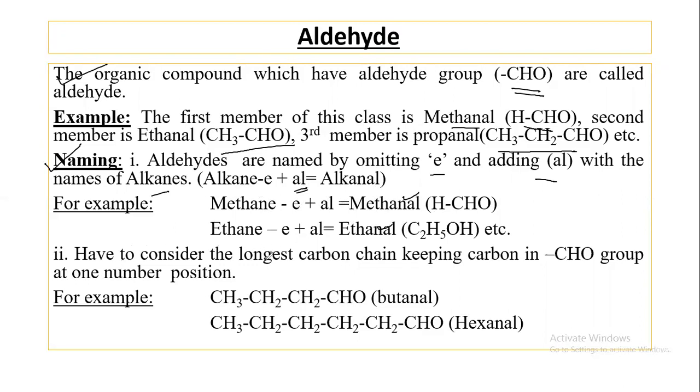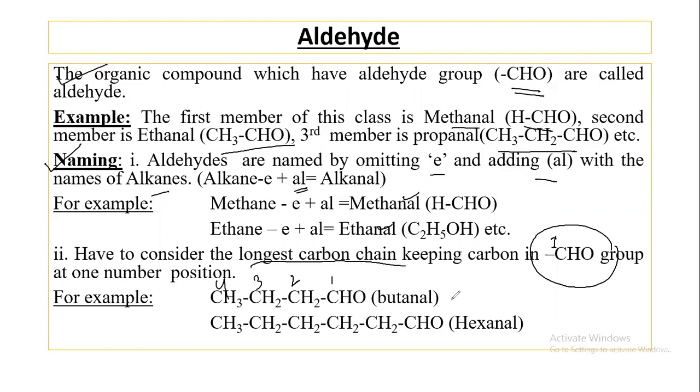Number 2, you have to consider the longest carbon chain keeping the carbon of CHO group at position number 1. You have to number in such a way that the aldehyde carbon will be at position 1. Here the numbering of this compound is 1, 2, 3, 4. The name of this compound is butanal, 4 carbon containing.